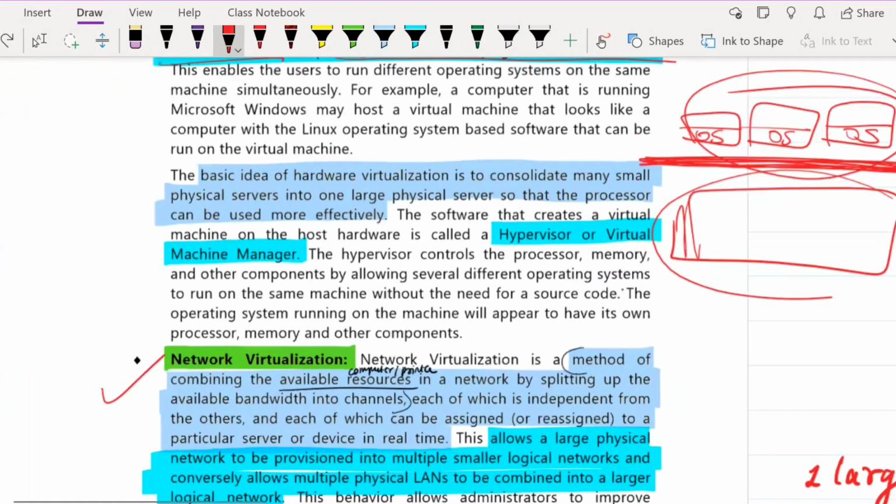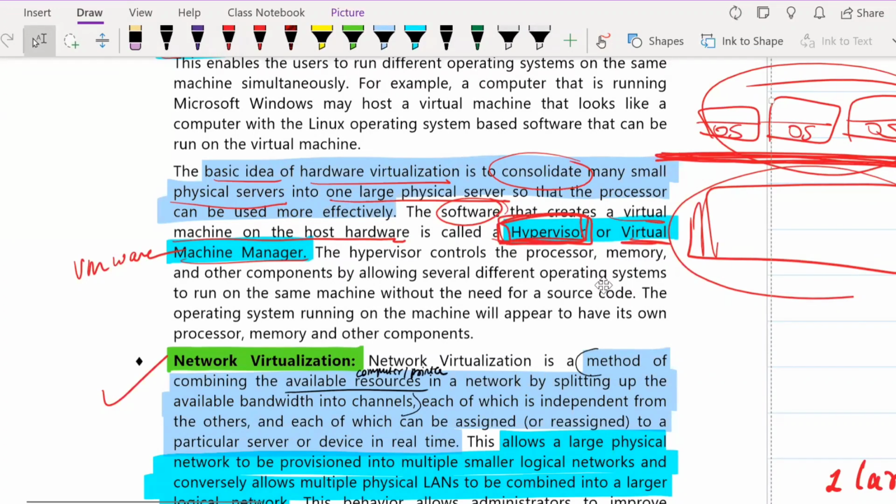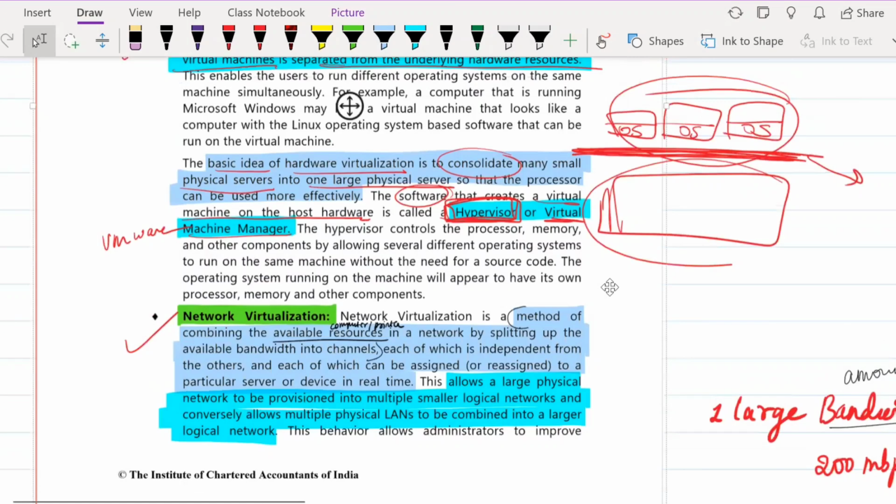So next, what they're telling is the basic idea of hardware virtualization is to consolidate many physical servers into one large physical server. I already told you that the consolidation concept is also there. The software that creates a virtual machine on the host hardware is called a hypervisor or a virtual machine manager. I gave you the example of VMware, which is nothing but your virtual machine manager. There is another one, which is known as hypervisor. That software which creates a virtualization space is known as your hypervisor and virtual machine manager. So that was about your hardware virtualization.